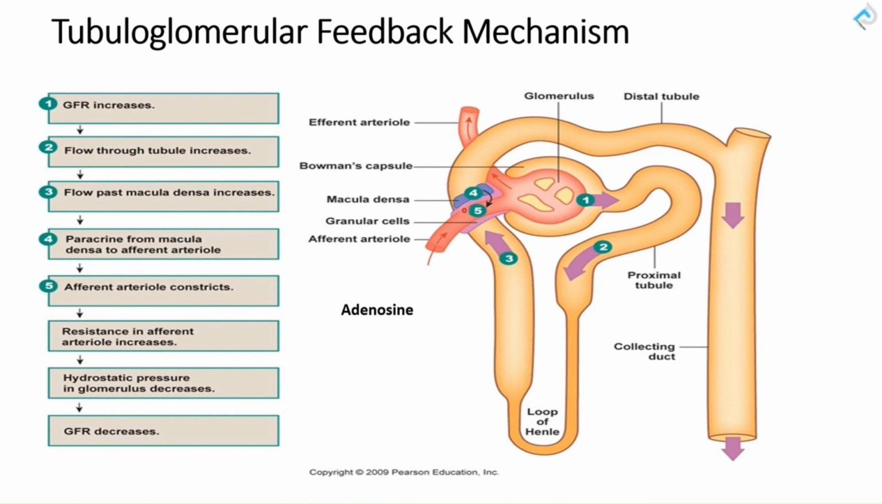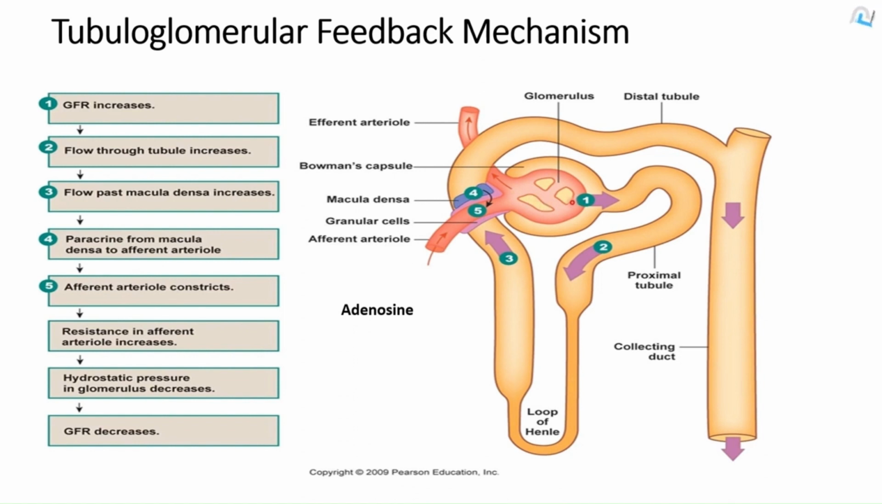So what will the macula densa cell do? Macula densa cells will release a paracrine signal to affect the afferent artery. What is that paracrine signal? It is adenosine. Adenosine causes vasoconstriction of the afferent arteriole. So when we have vasoconstriction of the afferent arteriole, that is going to decrease the blood entering the glomerulus, decrease glomerular hydrostatic pressure, and decrease filtration back to normal.